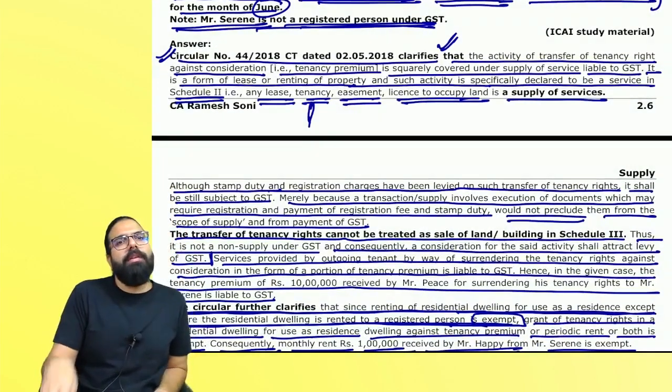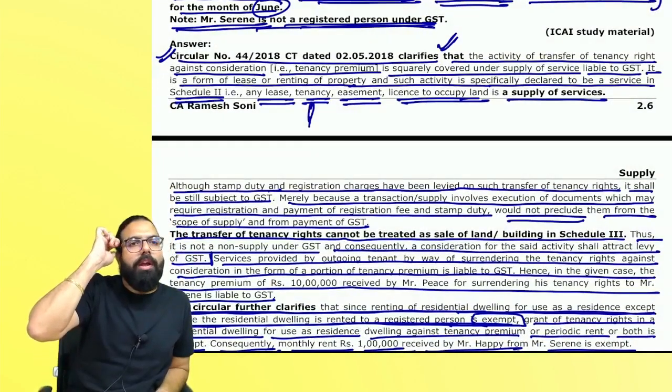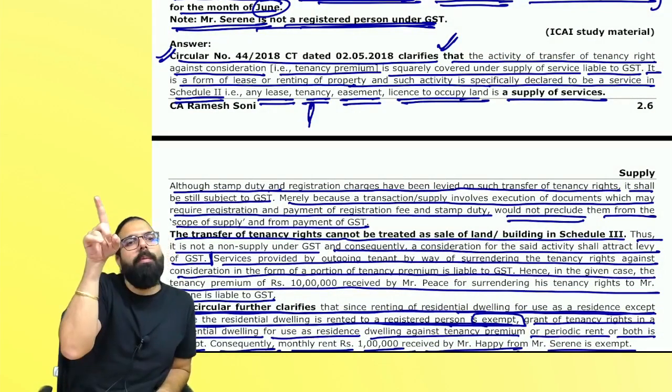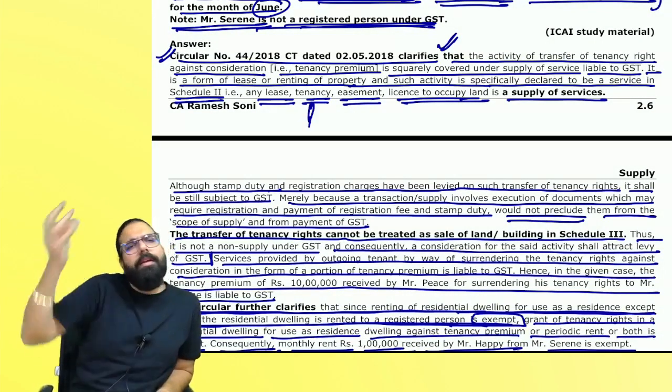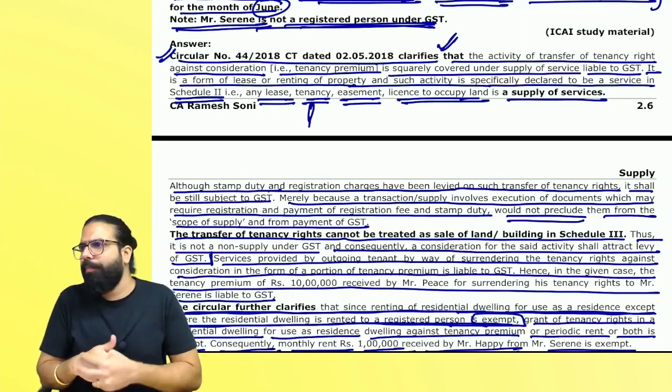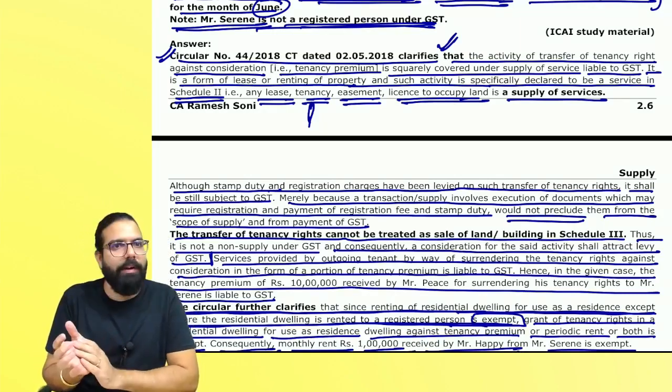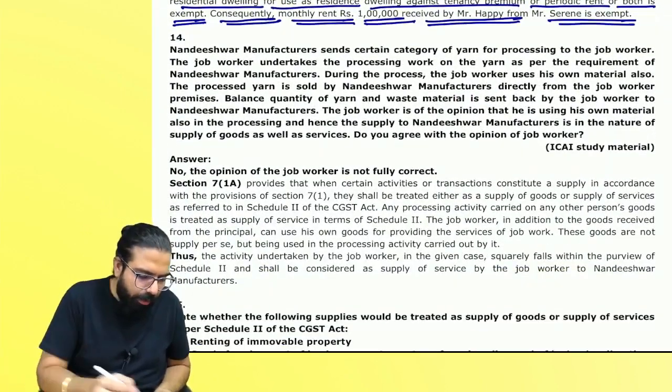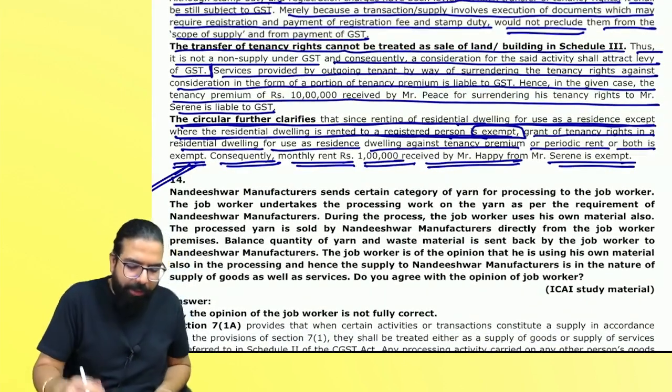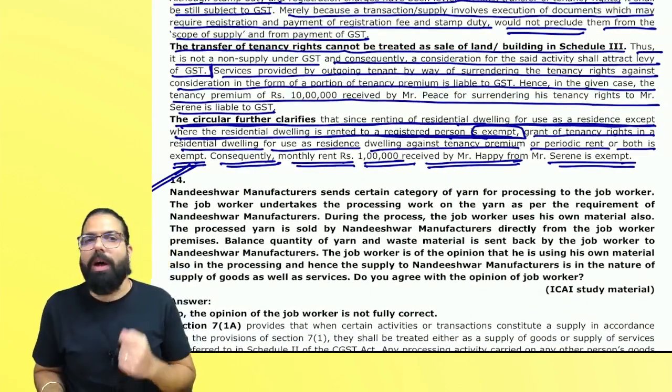What she's trying to say is, sir, before going ahead and talking about tenancy right, can I talk about section number 7(1)(a)? Yes, you can write one line. No problem at all. Can I go ahead, everyone? Are we clear till here? Next. Can you read question number 14 and tell me which provision they are trying to ask you?